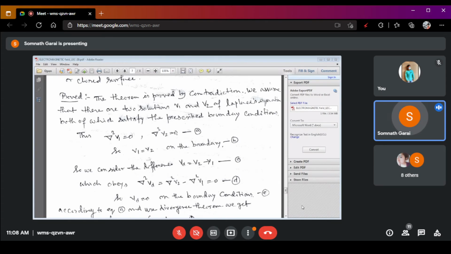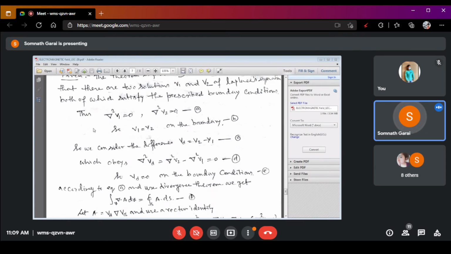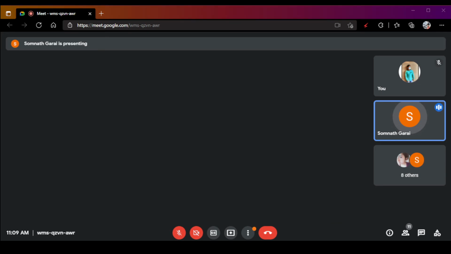Right? Now, if both of the solutions satisfy the prescribed boundary condition, then we can write del square V1 is equal to 0 and del square V2 also is equal to 0, because they obey the specified boundary condition. That's why del square V1 is equal to 0 and del square V2 is equal to 0, according to the Laplace equation, or according to the special case of Poisson's equation.